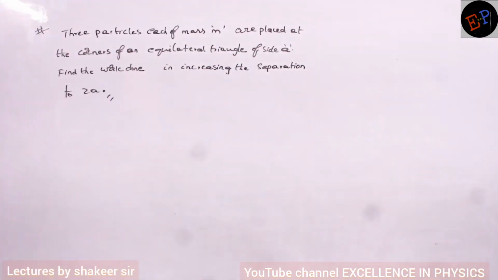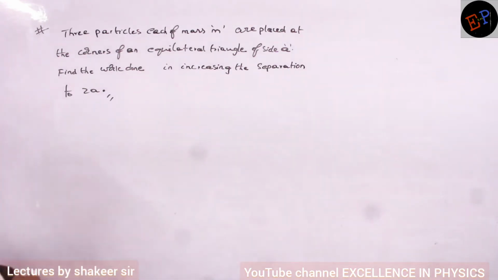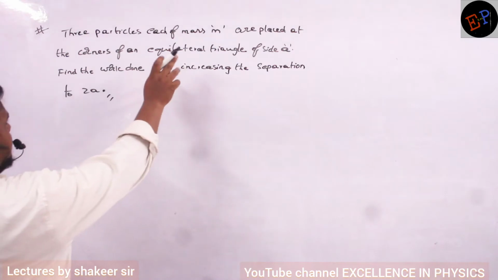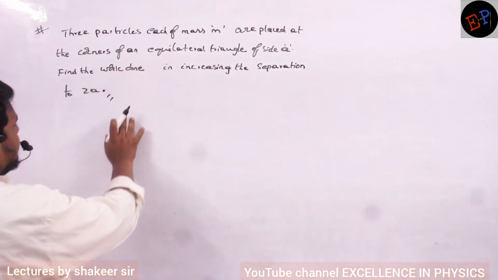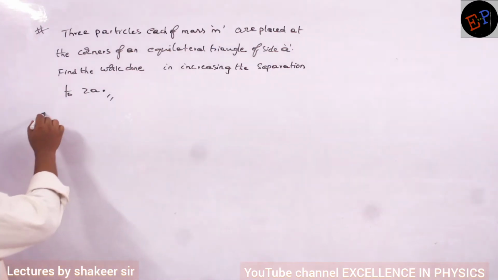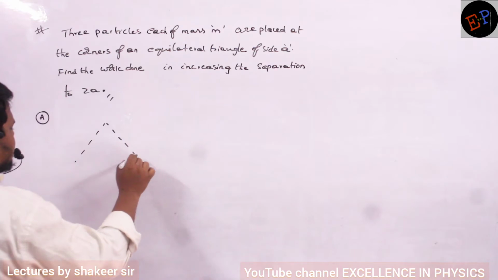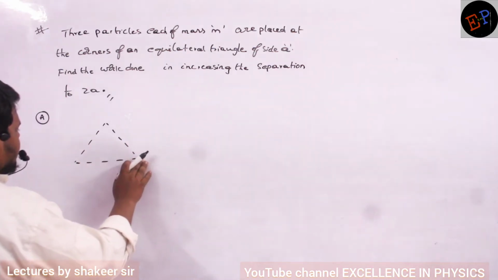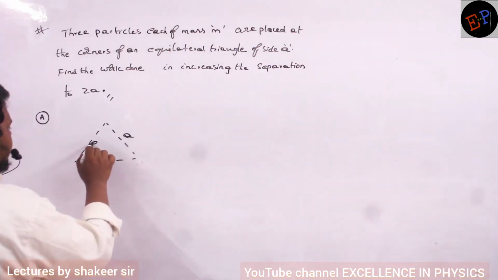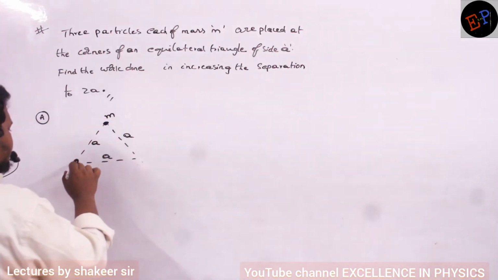See this question, ma. Question based on gravitational potential energy. Three particles, each of mass m, are placed at the corners of an equilateral triangle of side a. Find the work done in increasing the separation to 2a. Clear? Initially there is an equilateral triangle of side a. At the corners, we are placing 3 masses.